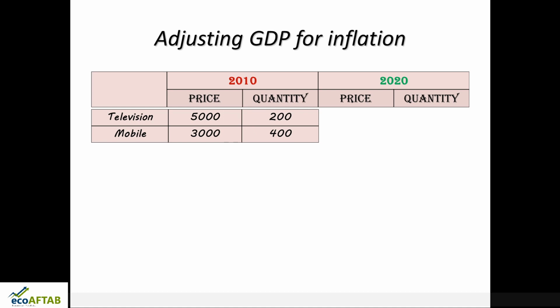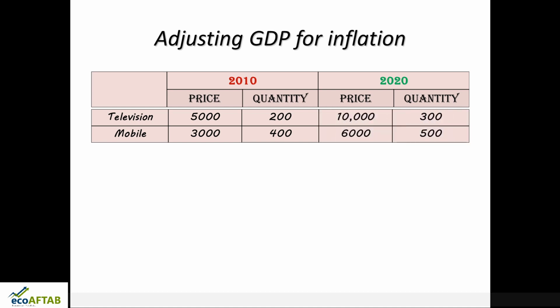Let us say in 2010, 200 units of television were produced at 5,000 rupees and 400 units of mobile were produced at 3,000 rupees. Can you friends tell me what the GDP is, very quickly? Yes, right. Quantity into price: 200 into 5,000 plus 400 into 3,000. This will give us the nominal GDP of 2010.